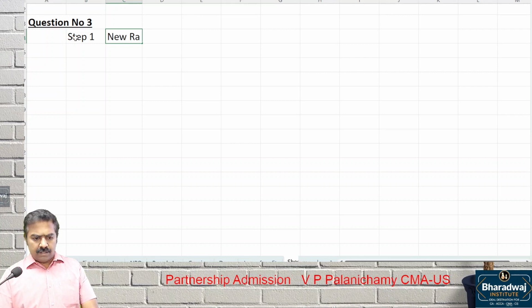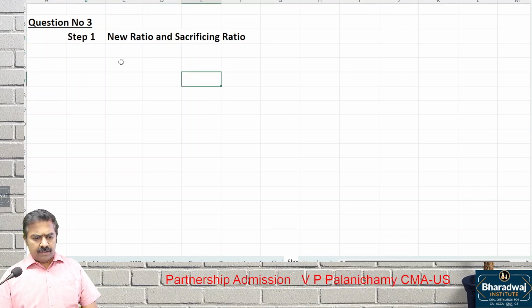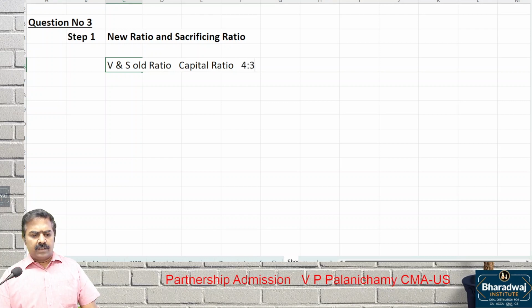Start. New ratio and which ratio? Sacrificing ratio we want in this question because premium, goodwill method, premium. Who are the old partners? B and S. What is the old ratio? We see capital ratio is which one? 4:3. B and S capital ratio 4:3. Otherwise it is like 4/7:3/7.